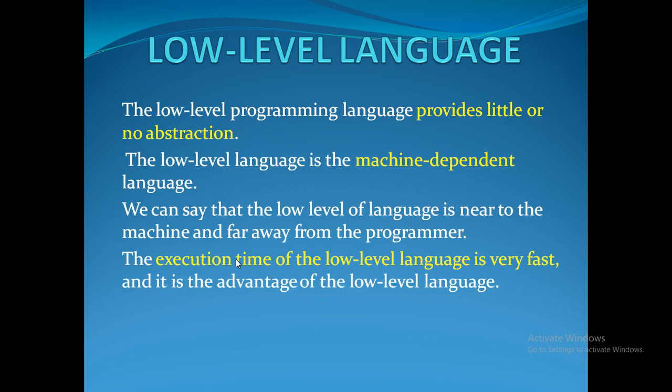So low-level language is a machine-dependent language. It is dependent on the machine. Because with a high-level language, we can write the C program on an Ubuntu or Windows machine. It's machine independent. But low-level language has to convert this to interact with the machine. So it is mainly focused on the machine's restrictions, limitations, and everything.